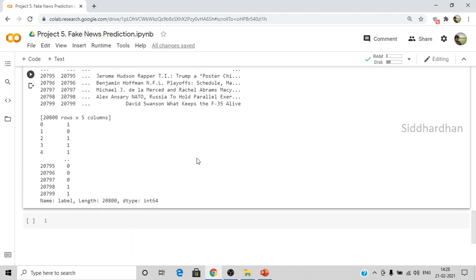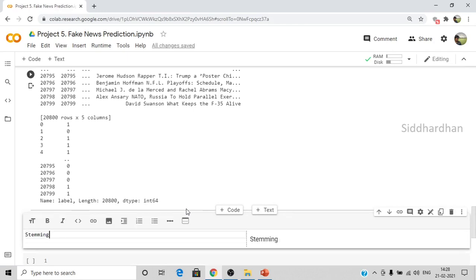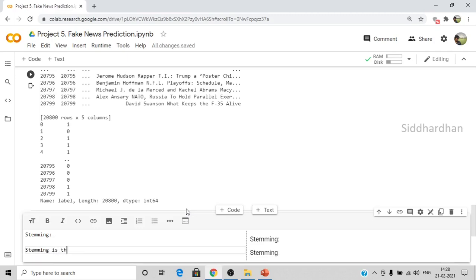Now what we need to do is the stemming procedure. So I'll create a text called stemming. Okay, stemming. So what is stemming? I'll just make a description here. Stemming is the process of reducing a word to its root word. So this is the stemming procedure.